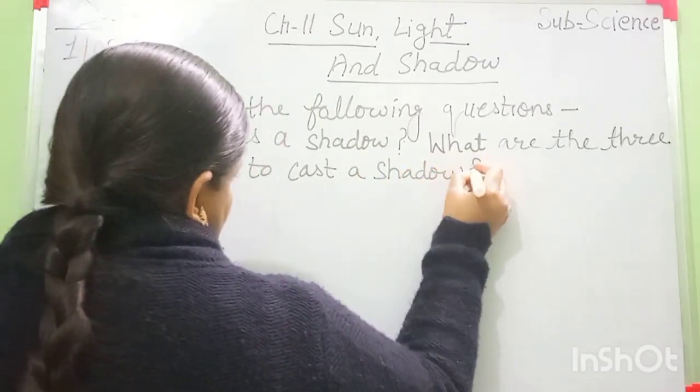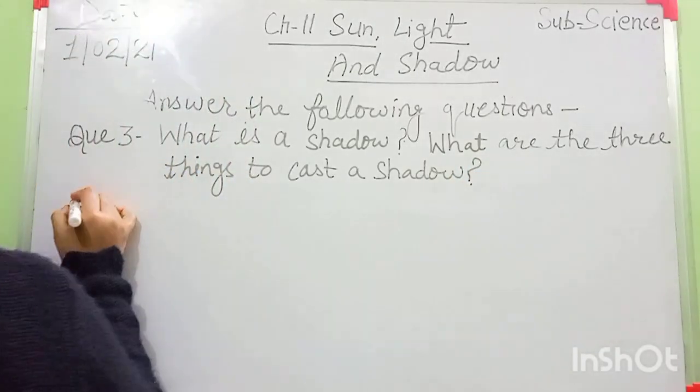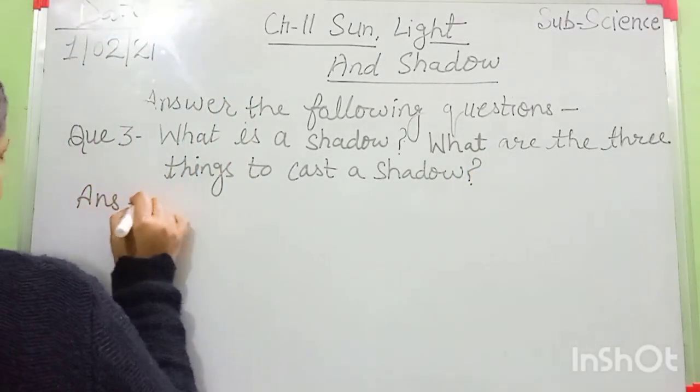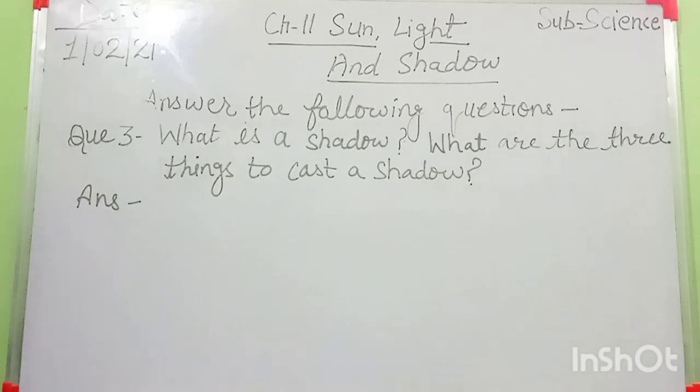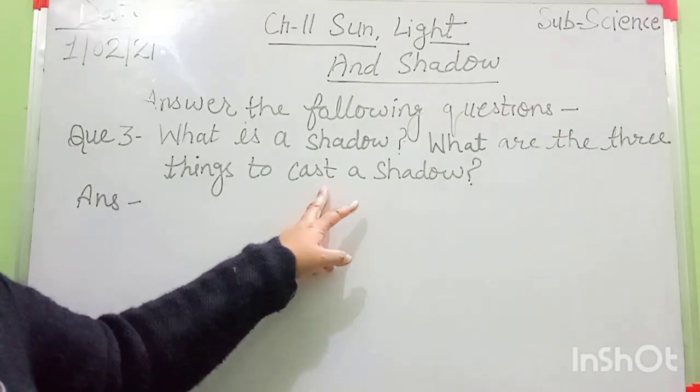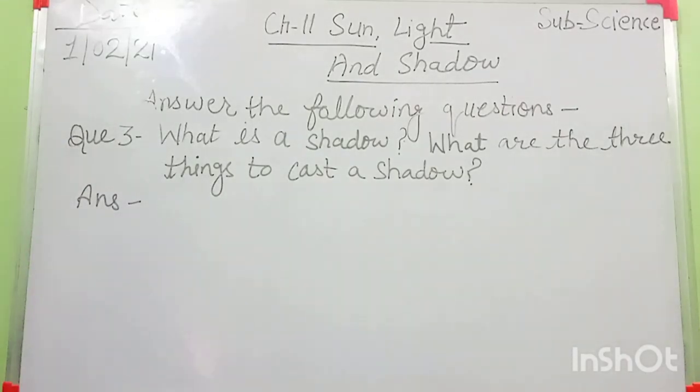This is your question. Here all of you write the definition also and what things are required to make a shadow. These are the things you have to write now.